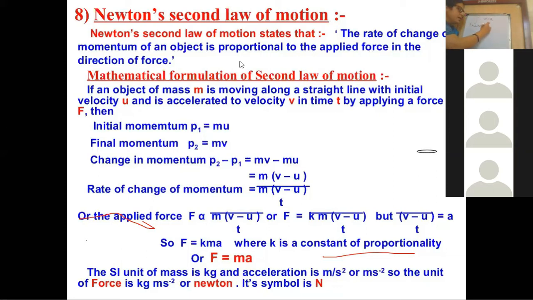So I can say if there is an object of mass 1 kg, in order to move it we apply a force of 1 Newton. In order to move it, we apply the force, and if the force is able to produce an acceleration of 1 meter per second square in that object, then the force we applied was equal to 1 Newton. Right?